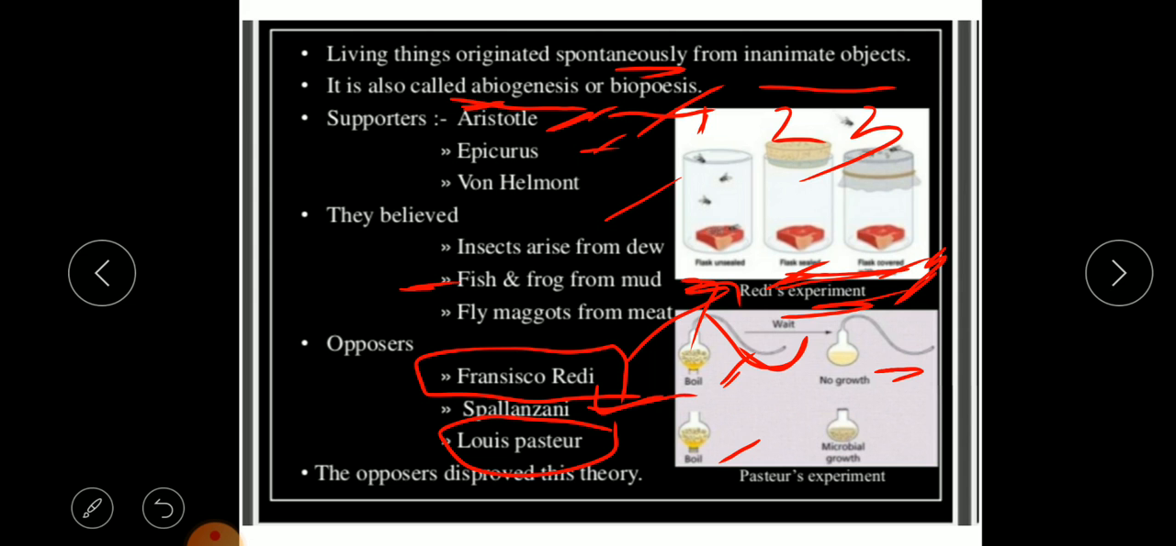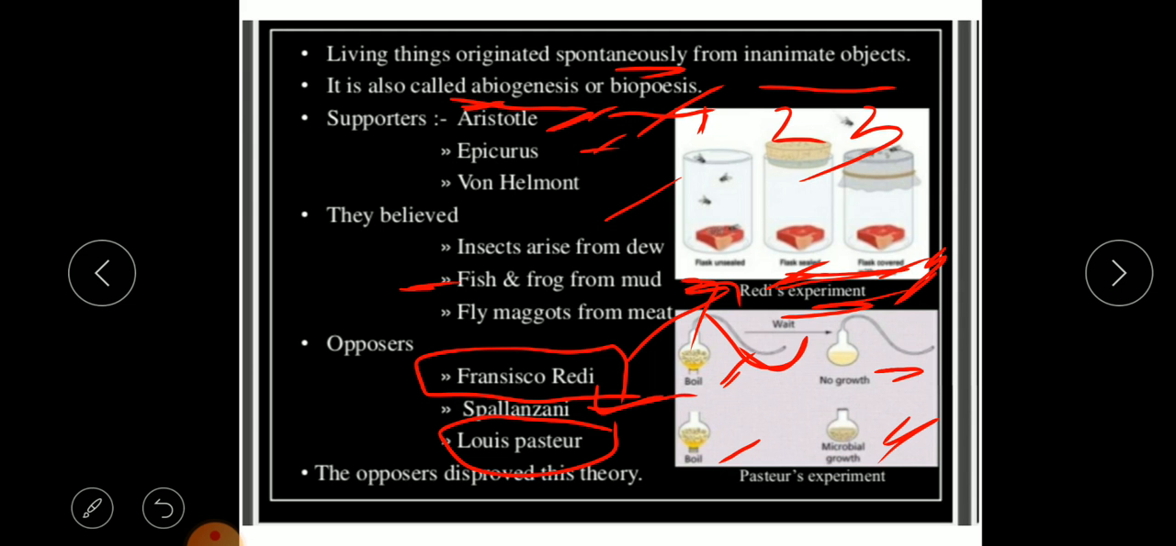And when it was broken, what happened? The contents of the flask were brought into contact with the atmosphere, and soon after, simple microorganisms appeared in the contents and there was microbial growth. Hence Pasteur's experiment again proved wrong everyone who was supporting abiogenesis. So this is the biogenetic theory.